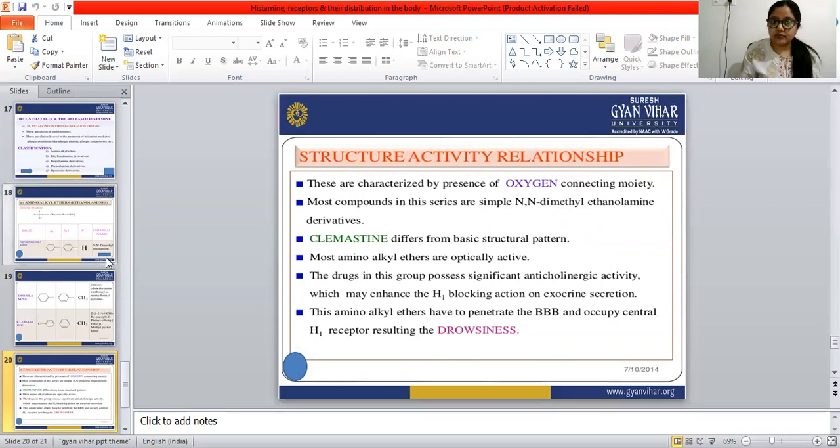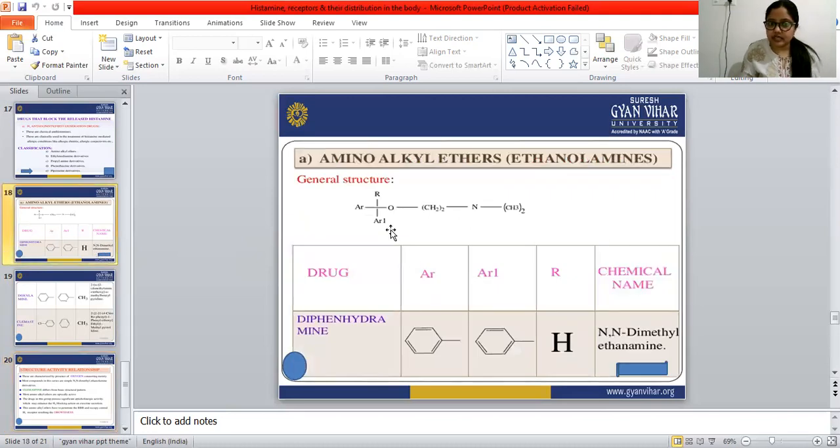A dimethyl group is present in almost every compound in the class of amino alkyl ethers. So the second characteristic is that, first, the oxygen moiety is there, and second, in almost all the compounds there must be an N,N-dimethyl ethanamine.